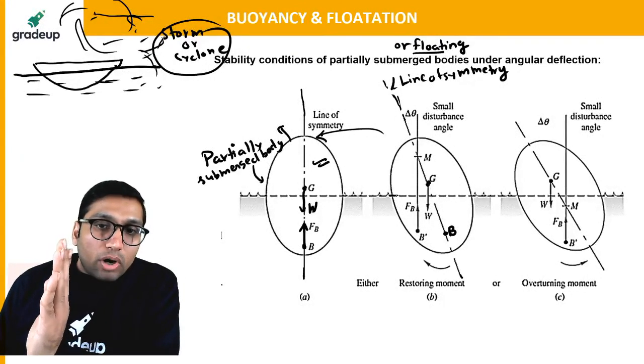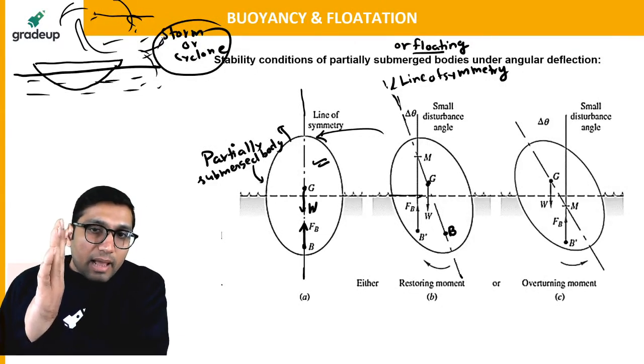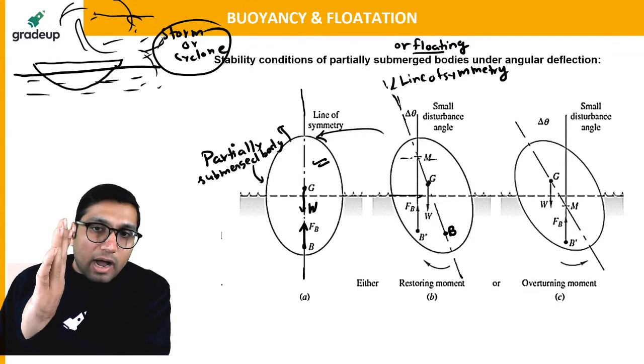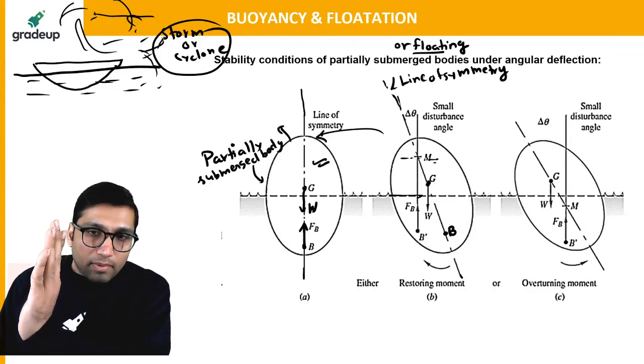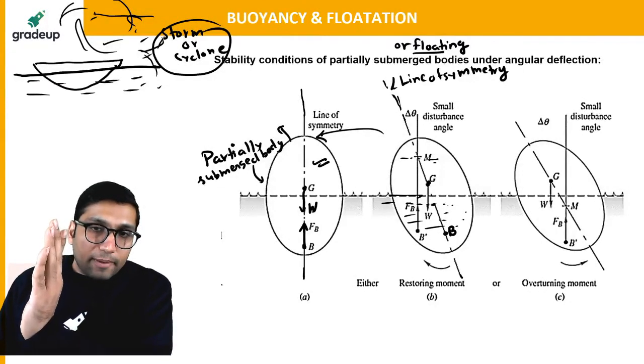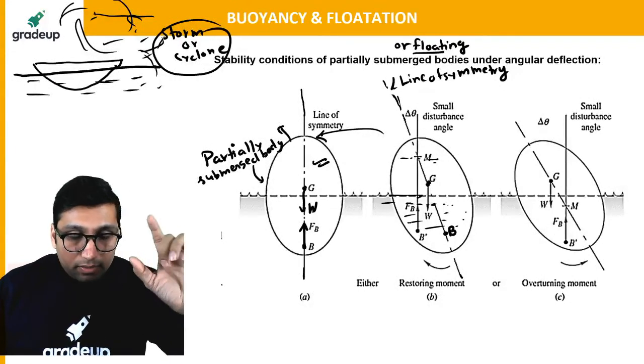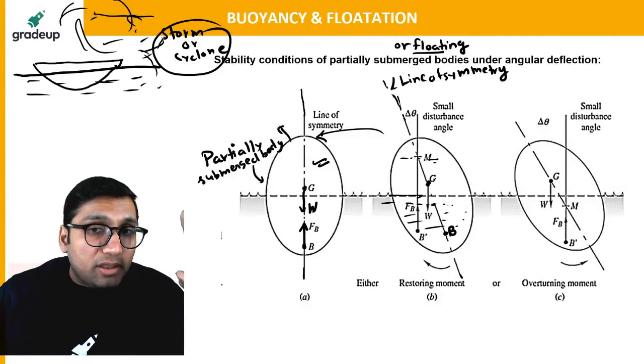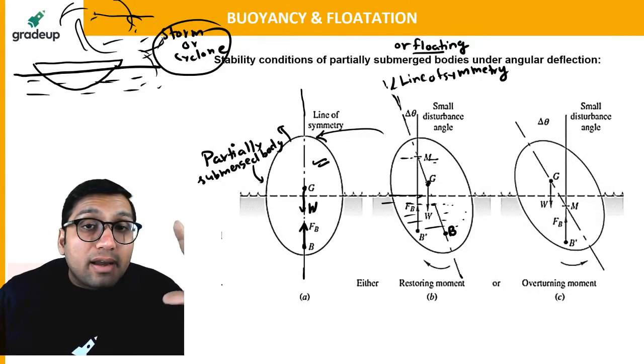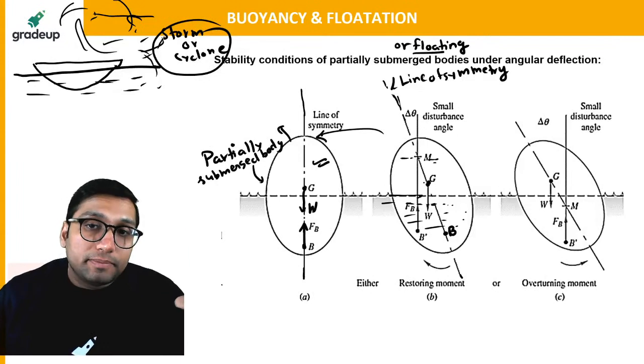The portion of the body which is submerged inside the fluid, the amount of liquid in which the body has been placed, this liquid will also get displaced. And because of that, I have told you one important thing, that center of buoyancy is the center of gravity of the displaced fluid.